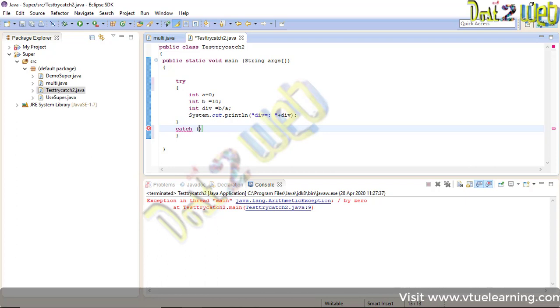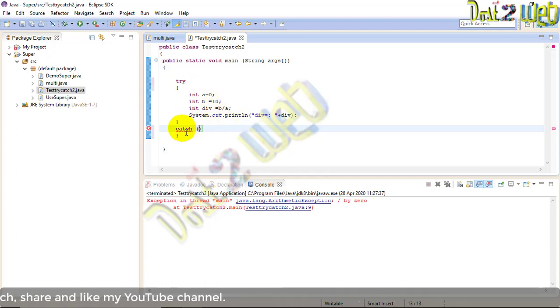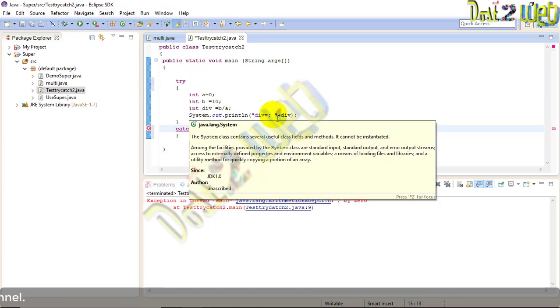So in the catch block, what you write is also important. Whatever you want you can write here, but the catch block says that you have to catch the exception. Whatever exception has been thrown, the catch block will catch it. What is this error?